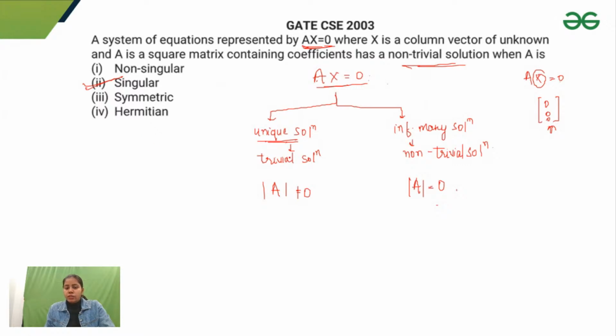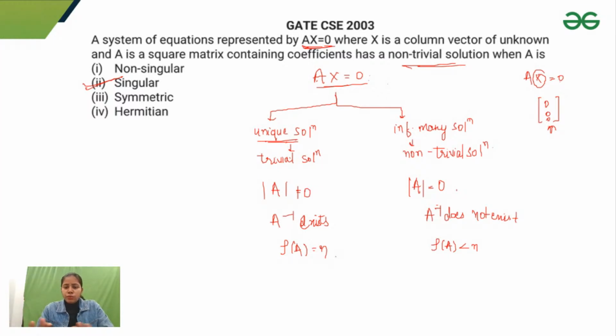Either I have a unique solution, trivial solution, the determinant of A is not 0, or A inverse exists here. Both have the same meaning. For a non-trivial solution, the determinant of A is 0, A inverse does not exist, or the rank of A is less than n, where n is the number of rows in the matrix. For a trivial solution, the rank of A is equal to n. So yeah, guys, all of you have given the correct answer. Singular option would be correct.